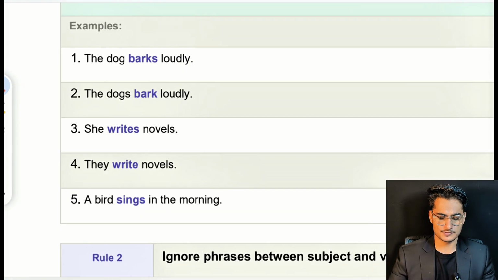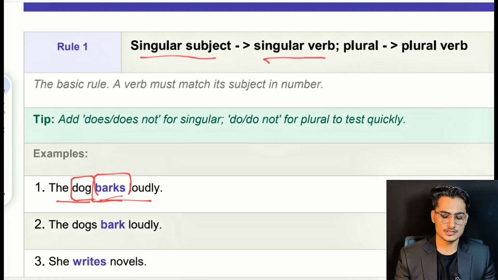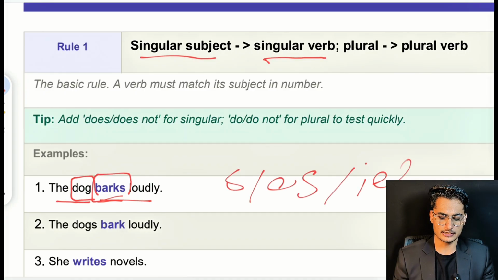Let me share a few examples with you so that you can get an idea. Our first sentence is: the dog barks loudly. Over here, the dog is our subject and barks is our verb. As we have discussed, with a singular subject we have to use a singular verb, and singular verbs follow S, ES, or IES.